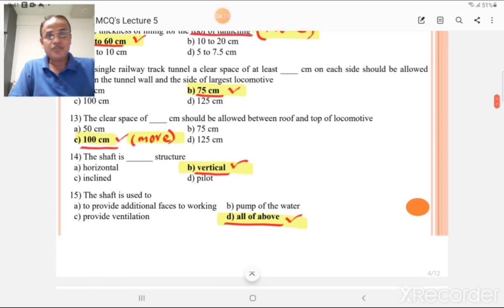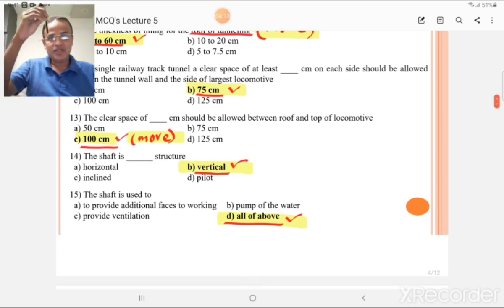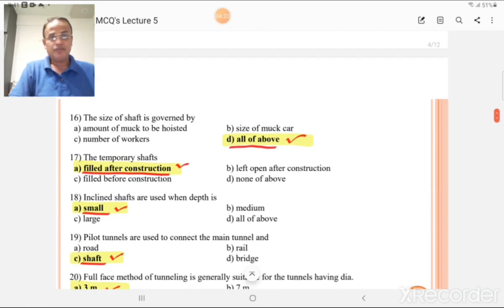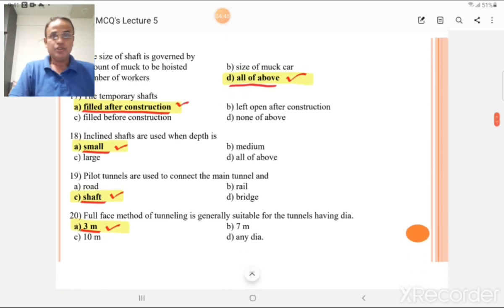We already discussed that the shaft is a vertical structure. Sometimes it is inclined, but always it is a vertical structure. The shaft is used to provide the additional face for working, pump off the water and provide the ventilation. So all the options are true. The size of shaft is governed by amount of muck to be hoisted, size of muck car and number of workers. All the above are the correct answer for that multiple choice question.